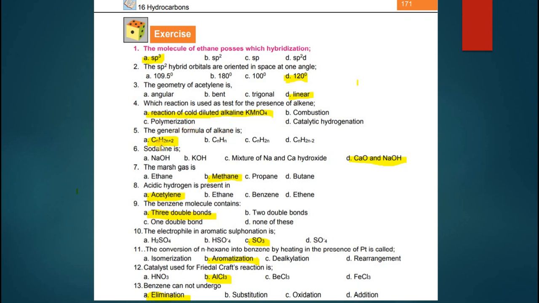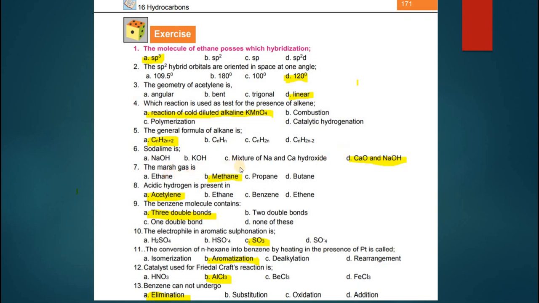General formula of alkane is CnH2n+2. You know that already. Soda lime is sodium hydroxide, KOH, or a mixture of sodium and calcium hydroxide, or calcium oxide and NaOH. Soda lime is calcium oxide and NaOH. It is in fact derived from the two terms caustic soda and lime water. Caustic soda is sodium hydroxide and lime water is calcium hydroxide. So it is in fact a combination of both of them, calcium oxide and sodium hydroxide.